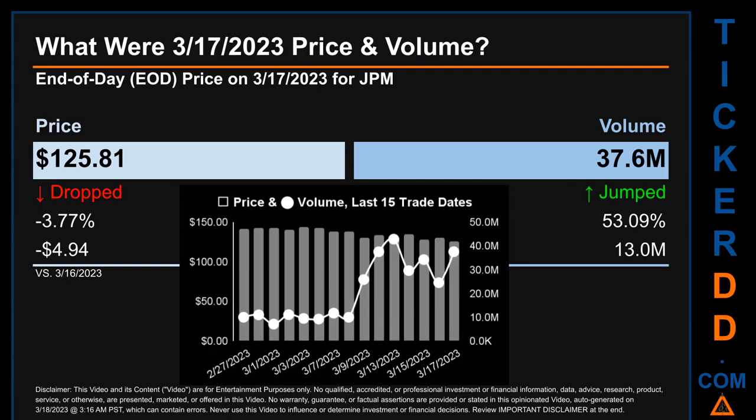The graph shows price and volume for the last 15 trade dates. Across a range of $17.85, the max and minimum end of day price were respectively 143.66 and 125.81. Volume saw a range of 35.8 million, from a day low of 7.1 million to a day high of 42.9 million.